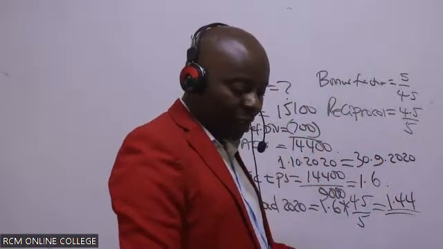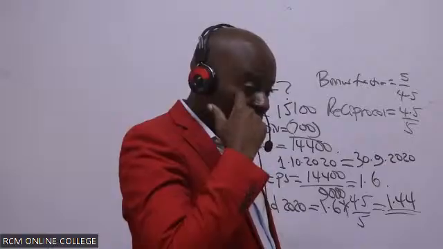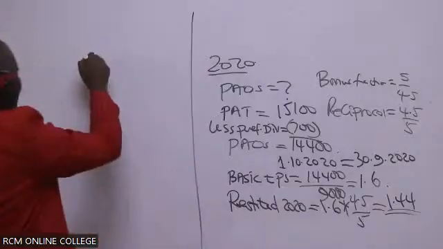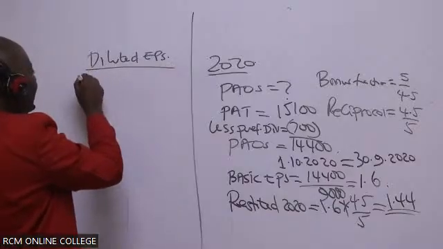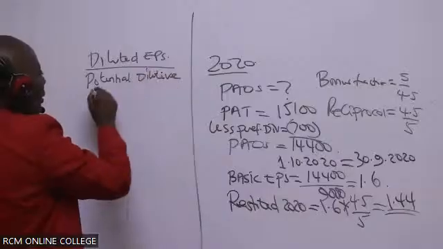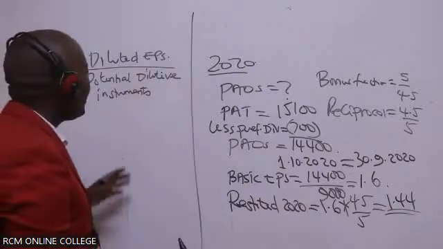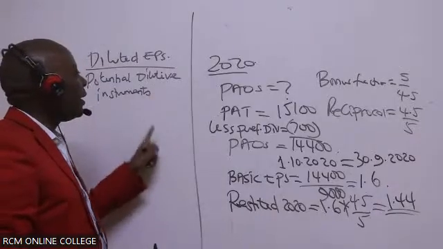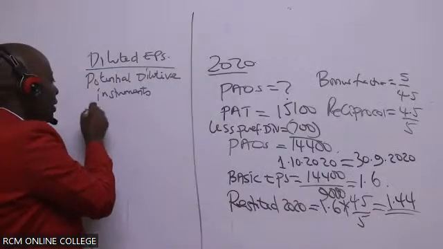And then if you allow me, I'll go to Roman 3. In this case we have diluted EPS. So you look for the potential dilutive instruments, those that will decrease the EPS. Any instrument that will lead to EPS reducing is a potential dilutive instrument. In this case there are only two. Which ones are these? We start with the options.